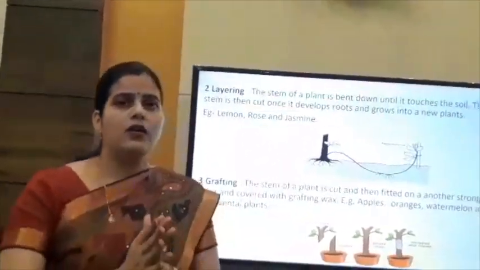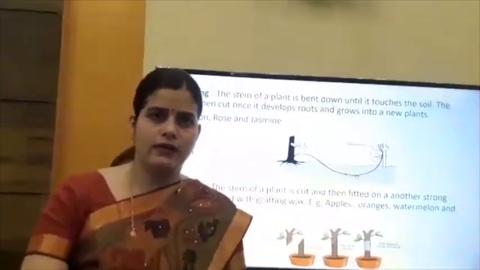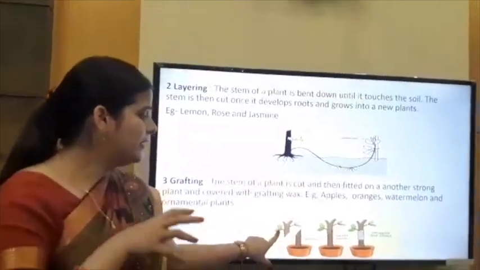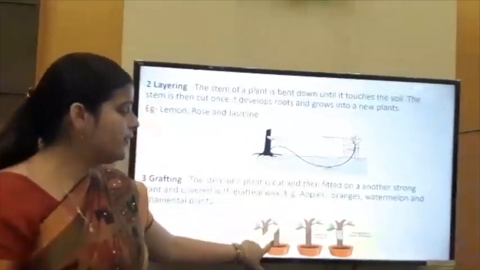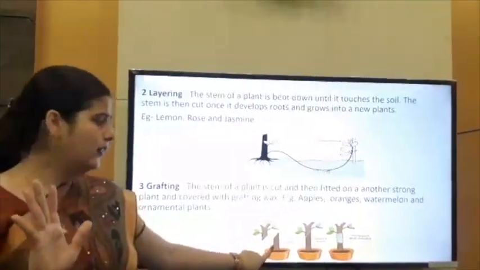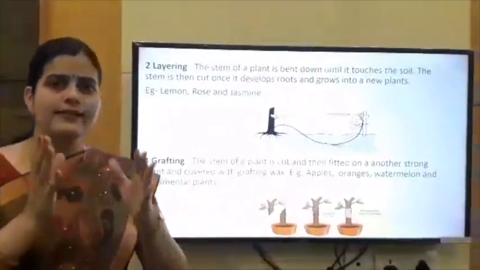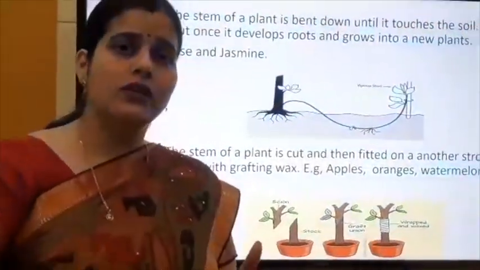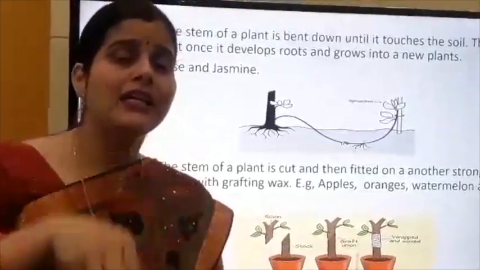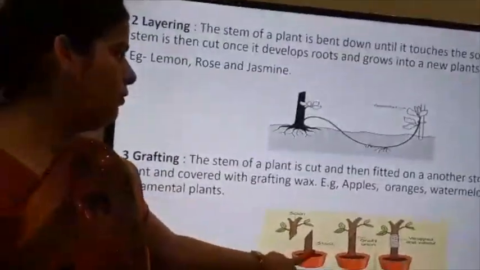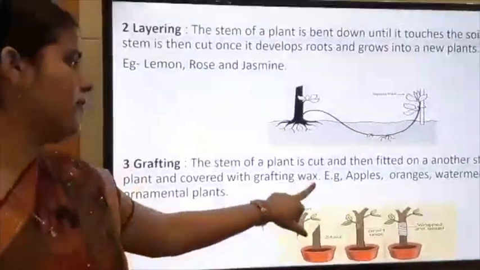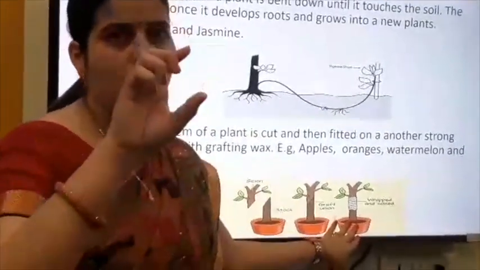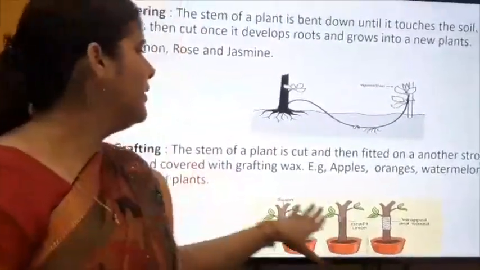The stem which is cut from a parent plant is known as scion, and the stem on which the scion is fixed is known as stock. Clear? What is scion and what is stock? Scion is a stem cut from another plant, and the plant on which the scion is fixed is known as stock, and it is wrapped with grafting wax. After a period of time, it becomes one plant. It becomes a new plant. It is known as grafting.